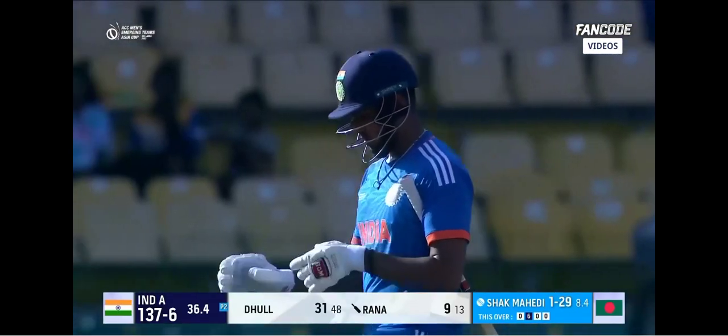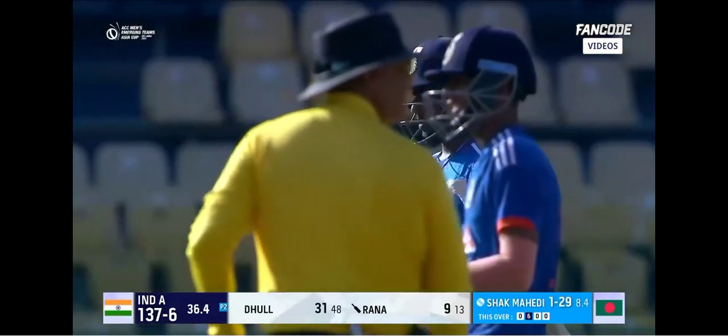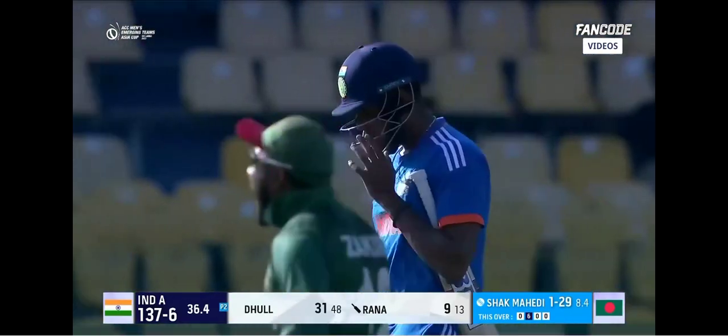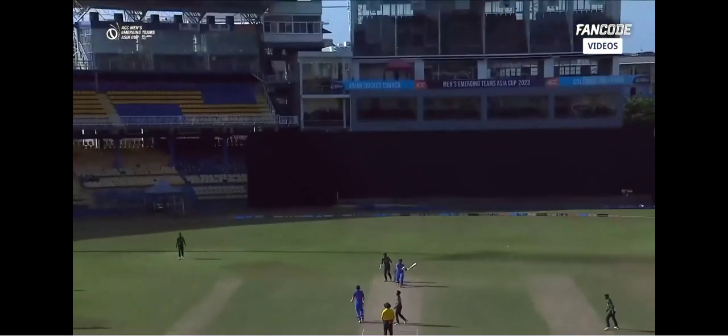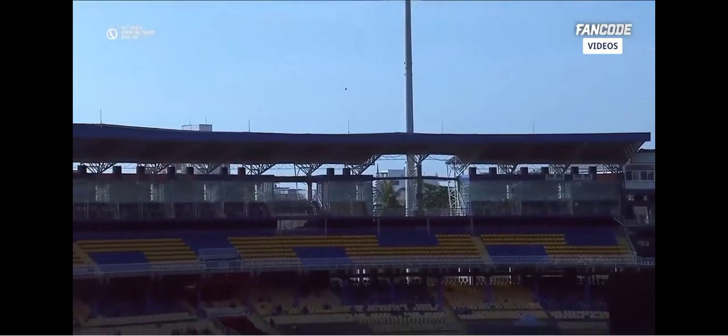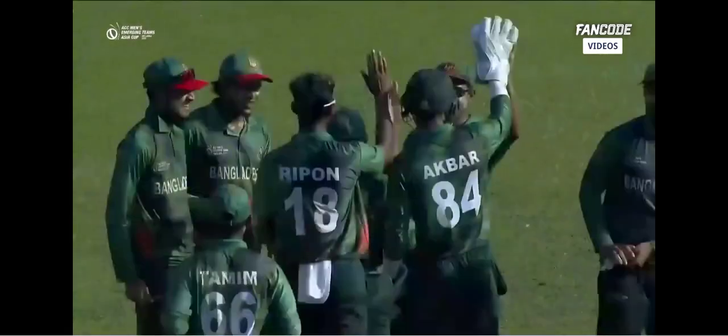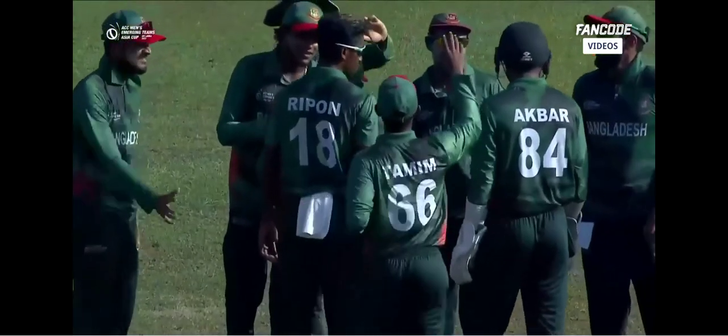He was looking to go once again over the onside, but could not really hit it where he wanted to. In a difficult situation, he's trying to hit everything, slices that way up in the air. It's swirling, and it's a good catch. Oh, on the third grab. But got it, Zakir Hassan in there, and that's what mattered.